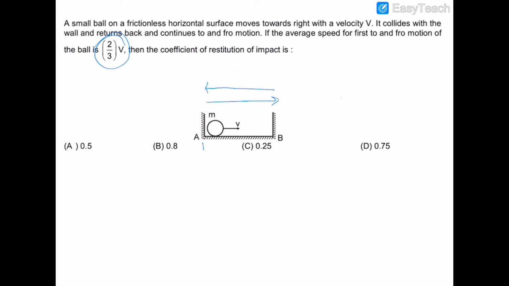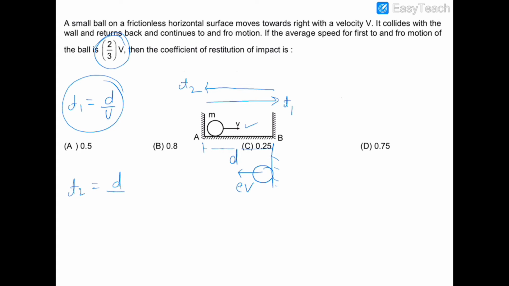Now let's suppose this distance is D. So the time taken by the ball to move from A to B is T1 and comes back from B to A is T2. So this T1 will be equal to D upon V, because the ball is moving from A to B with velocity V. Now when it returns towards wall A, its velocity will be e times V, because after collision the velocity will become e times. So the time taken T2 will be equal to D upon eV.